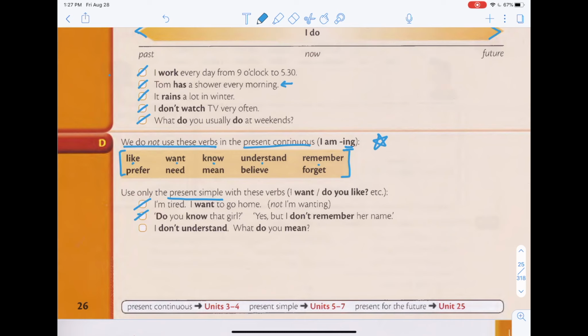Okay, next, I don't understand. What do you mean? You don't say, I don't understanding. Even though it is what you're talking about right now, you don't use I don't understanding. Okay, but it doesn't mean that these words can never be paired with ing. Okay, sometimes you do pair these words with ing.